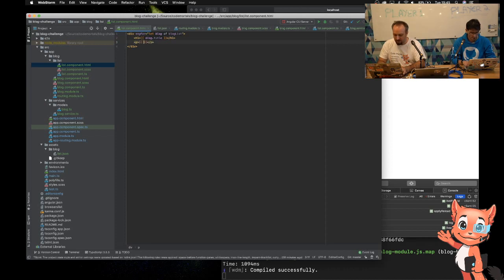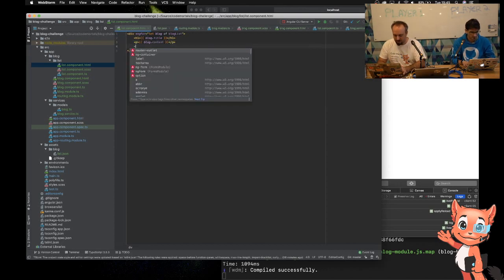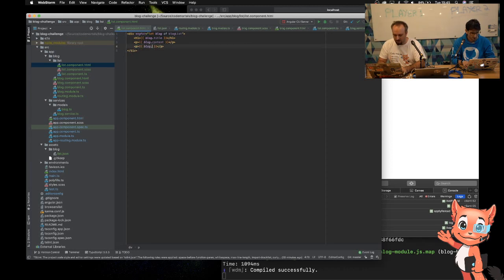That's going to be the blog content. Again, because of TypeScript, it's giving me some assistance, so it knows what's available. And I'll put one more paragraph on the page, and we're going to use blog.created. And again, we can use these things called pipes in Angular, and we can format that out as a date. And again, it comes with some additional things. So I can say short date, for example, in here.